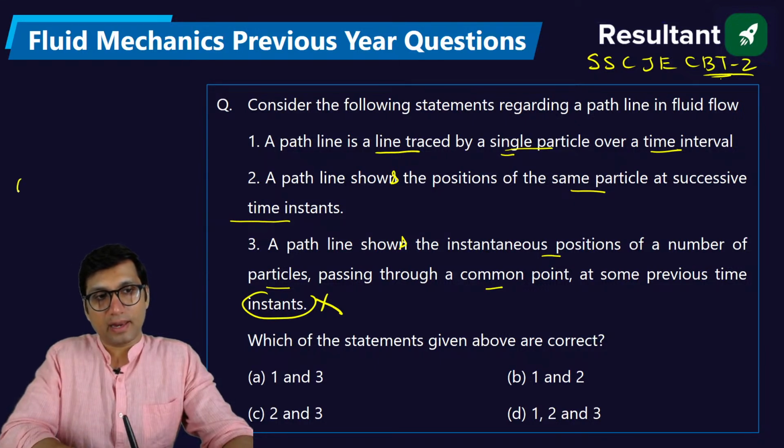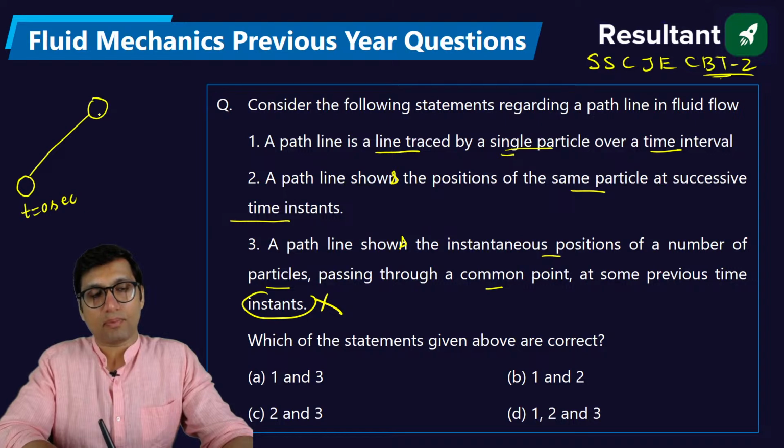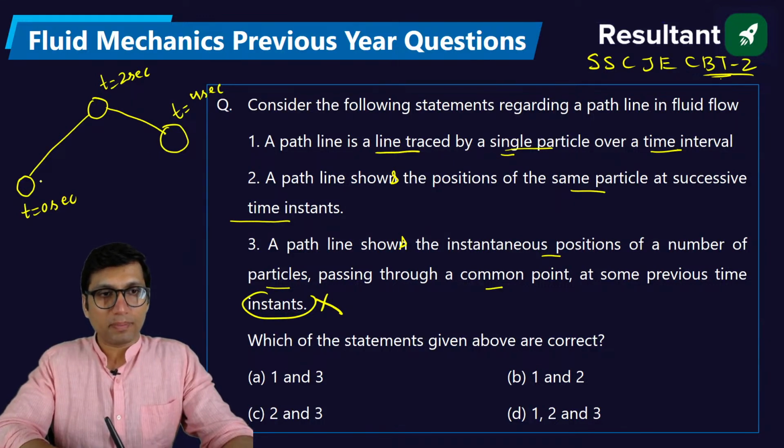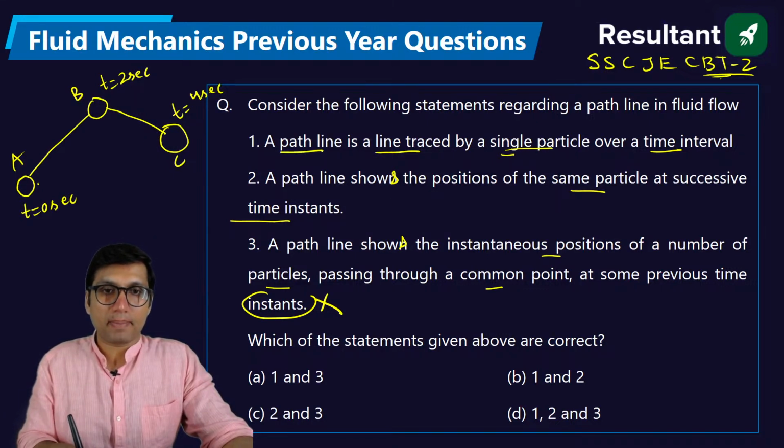Let's say we have a single particle. This is a particle. Now at different time instants, this is time equal to 0 seconds, let's say. After some time, this particle will reach this point, let's say after time equal to 2 seconds. After some more time it will reach this position, let's say 4 seconds. So this is the movement of this particle. This particle is moving from A to B to C at different time intervals. You can see this. This is called a path line.